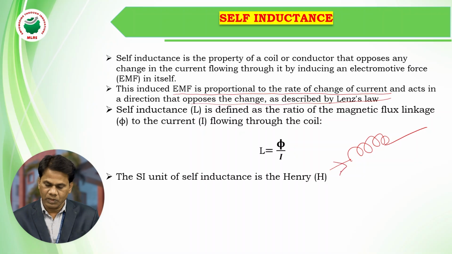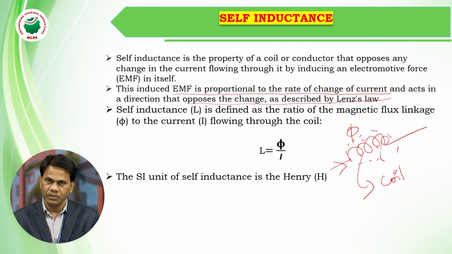Current is passing through this coil, and magnetic flux is produced. This magnetic flux links with the same coil. If the current changes, an EMF is induced. This EMF we call a self-induced EMF.